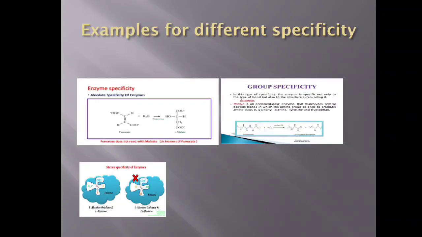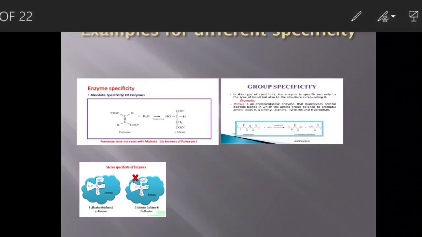And thirdly, you can observe stereospecificity. One example for stereospecificity is this one. L-alanine oxidase enzyme is going to act only on L-alanine. It never acts on D-alanine. So it acts only on L-alanine, never on D-alanine. So it is going to choose the particular stereoisomer.